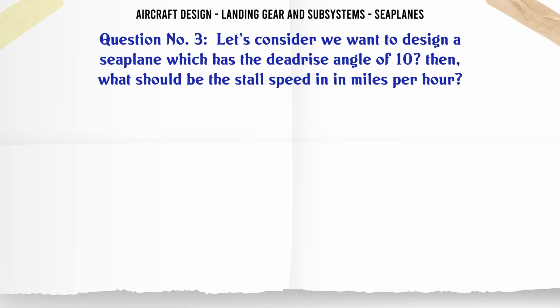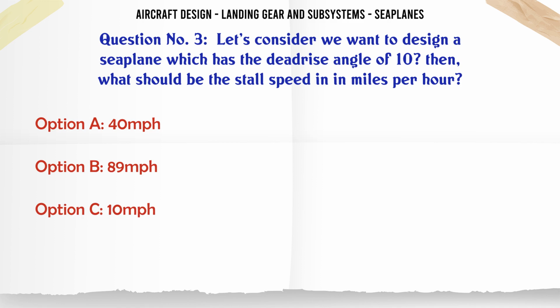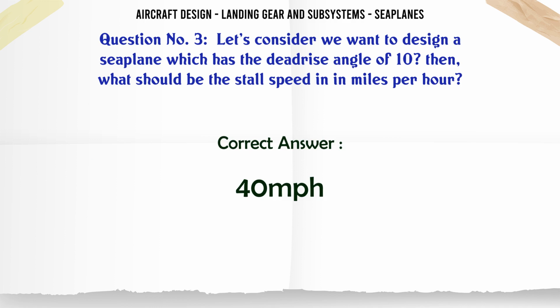Let us consider we want to design a seaplane which has a deadrise angle of 10. Then what should be the stall speed in miles per hour? A: 40 miles per hour. B: 89 miles per hour. C: 10 miles per hour. D: 21.9 miles per hour. The correct answer is 40 miles per hour.